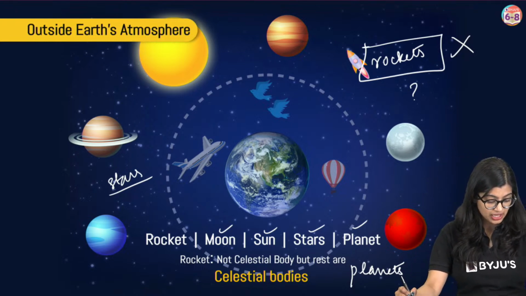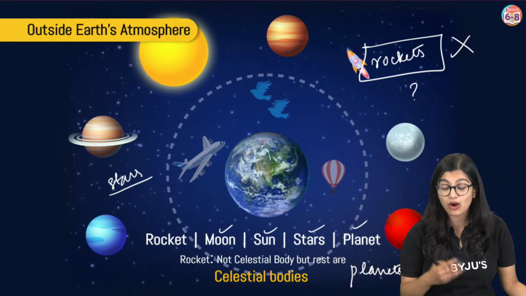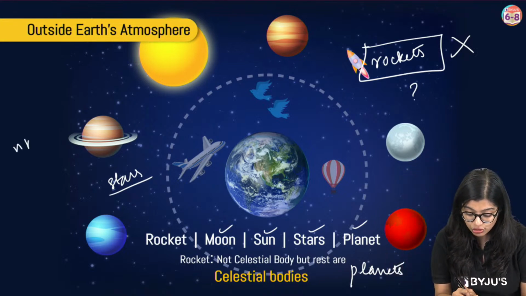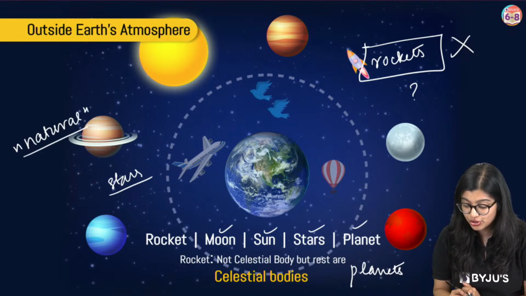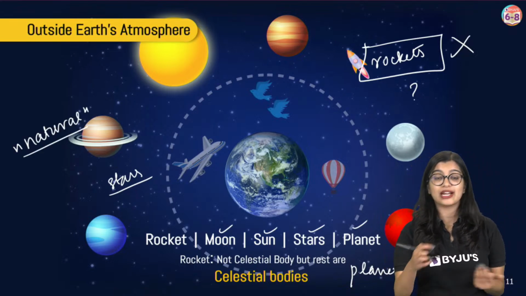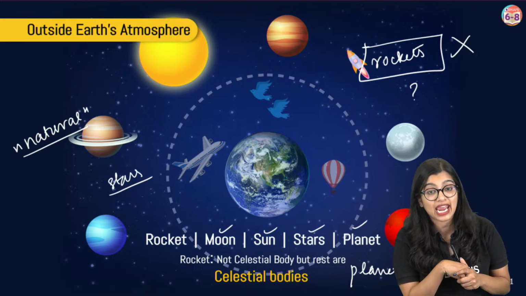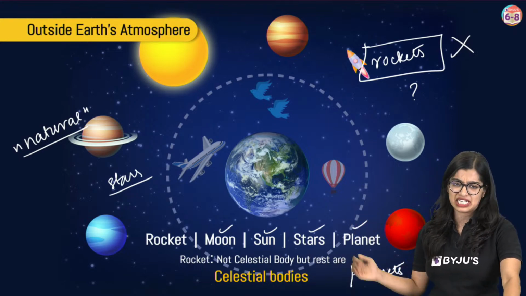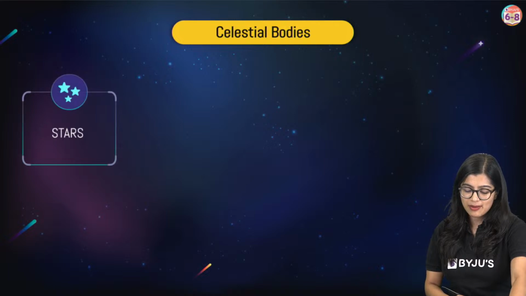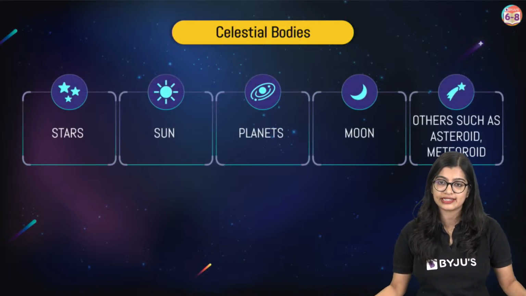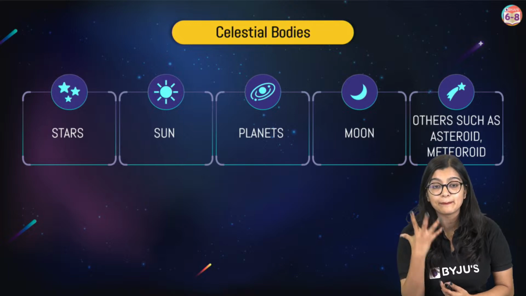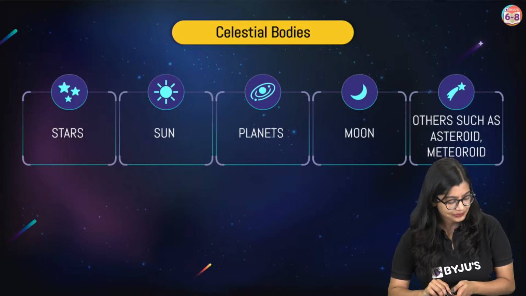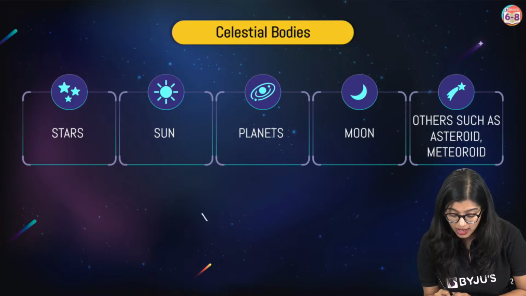We know that one such important pointer when it comes to defining a celestial body is that it should be natural, right? So it should be natural. And in this case, we know that rockets are not natural, but man-made. We make it, right? Which is why we cannot consider it a celestial body. Yes? So with this, everybody, we have understood what celestial bodies are. Have we understood this very simple, basic concept? Yes or no? Have we all understood this?